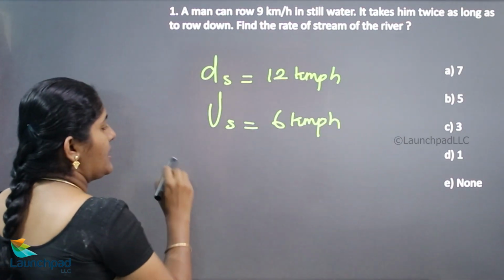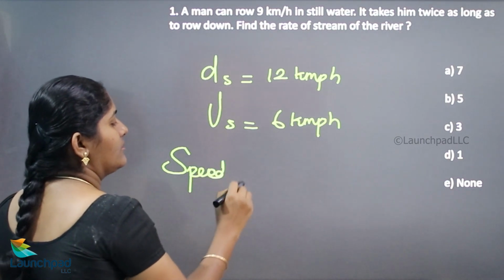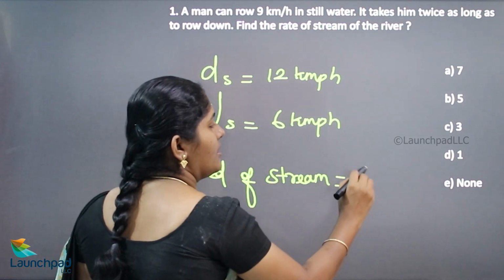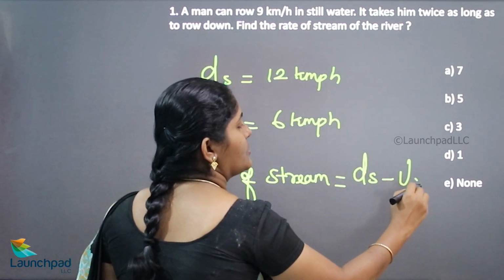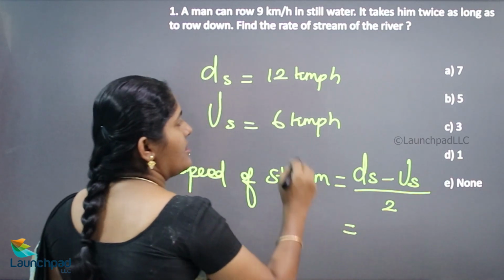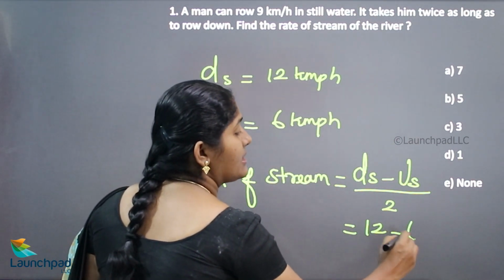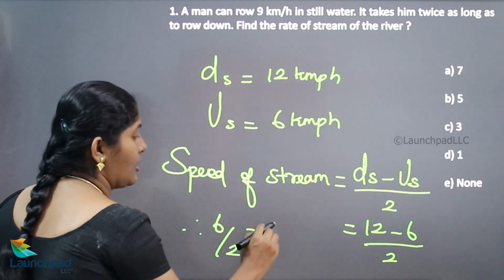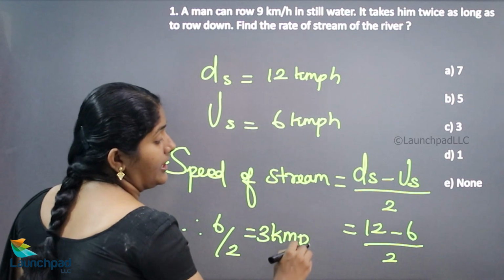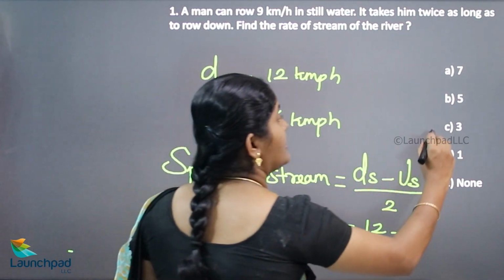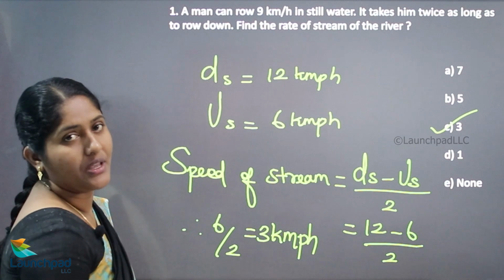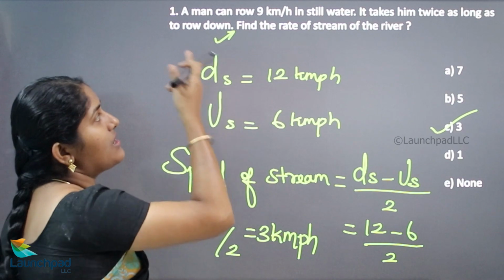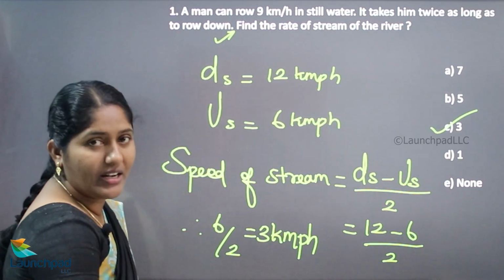So the speed of the stream is equivalent to downstream speed minus upstream speed divided by 2. Downstream speed is 12 minus 6, divided by 2. Therefore, 6 by 2, which is equivalent to 3 km per hour. 3 km per hour is your answer. Option C is the correct answer. So first of all, we want to find out the downstream speed and upstream speed based on the speed of the boat. We'll move on to the next question.